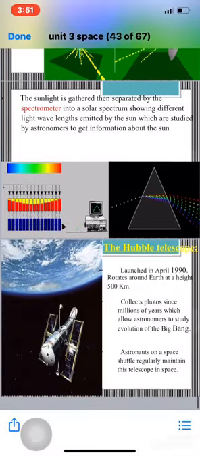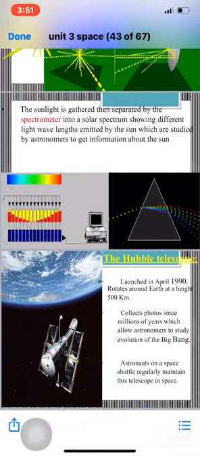Another instrument or another equipment is called the Hubble telescope. What's the Hubble telescope? It was a telescope that was launched into space. It was sent to the space. Where? When? In April 1990. It rotates around the Earth at a height of 500 kilometers. It collects photos for the universe that give us details about its state since millions of years.